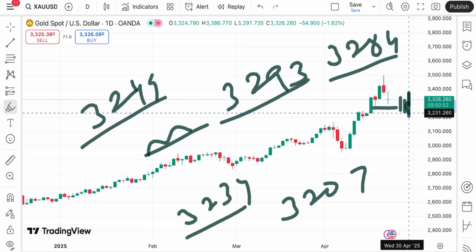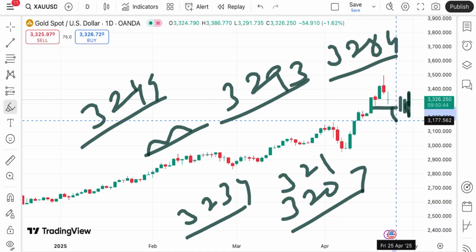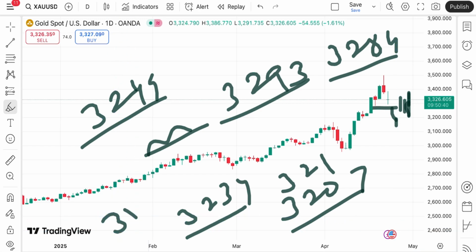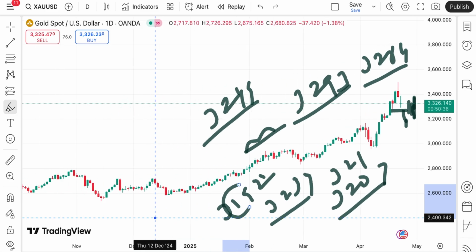Suppose if the price started falling below $34, we can see it will go further down towards a level of $34.13, and then to a level of $32.07. Suppose if it started falling below this level, we can see the price will go further below and it can touch a level of 31.92, and if that didn't sustain, a further fall will be there.